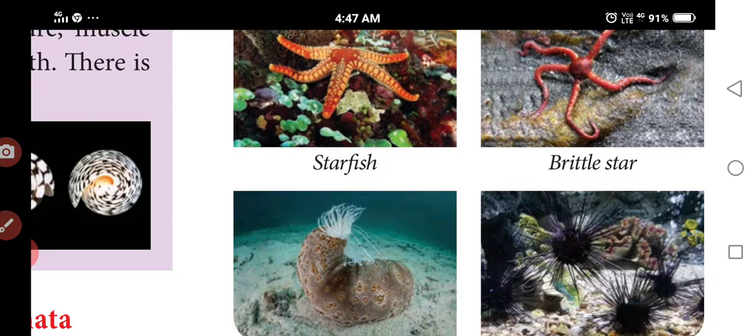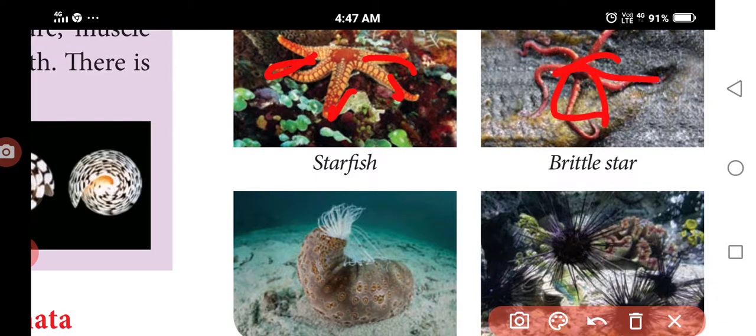The most distinguishing features of Echinodermata are the water vascular system, or ambulacral system, with tube feet or podia. It will be helpful for locomotion, capturing and transporting food, and respiration. Everything is carried out by the water vascular system or tube feet.